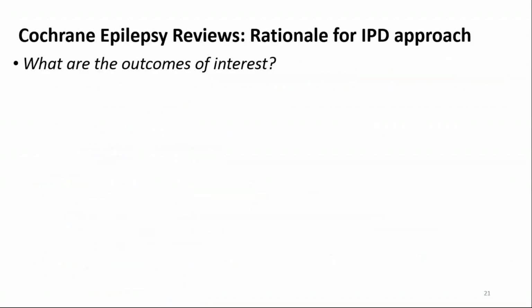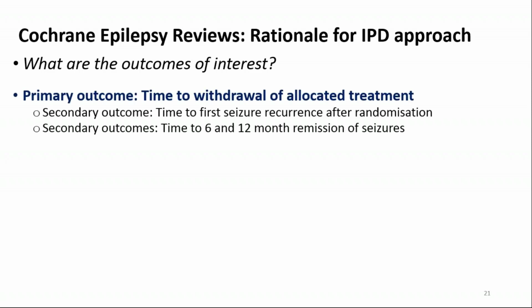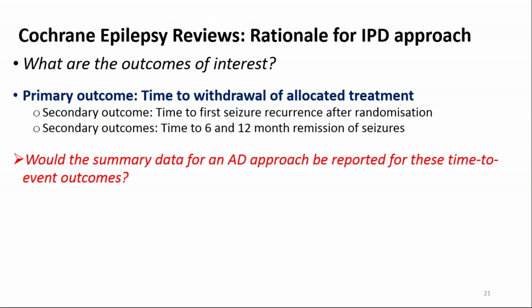Okay, so for these epilepsy reviews, why did we use an IPD approach? So going back to the questions that I posed in the earlier slide, the outcomes of interest, firstly, for these reviews, are time to event outcomes. So the primary outcome is time to withdrawal of allocated treatment, and the secondary outcomes are time to first seizure recurrence and also time to 6 and 12-month remission of seizures. So we have time to event outcomes here, and it's well documented that time to event outcomes are not very well reported, certainly within oncology. So would the summary level data that we require for an aggregate data approach be reported in these epilepsy studies?